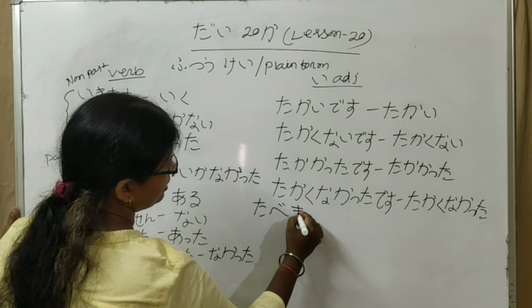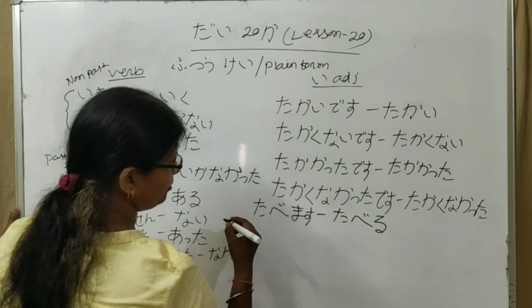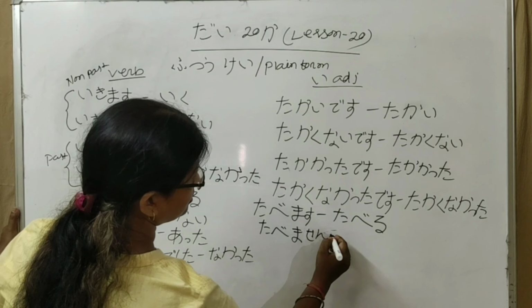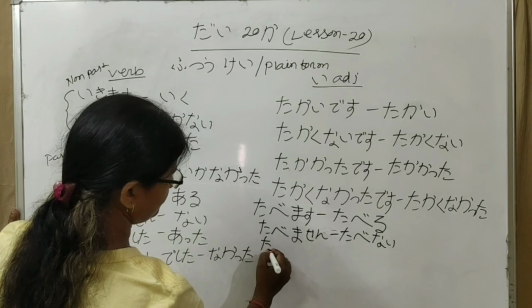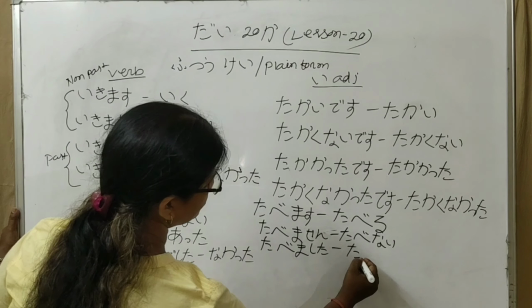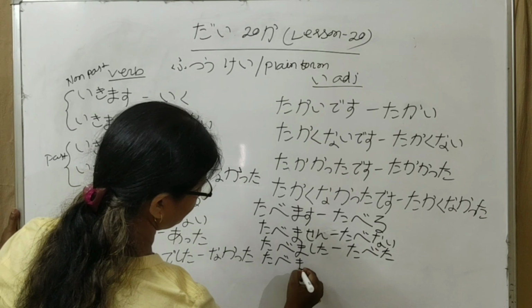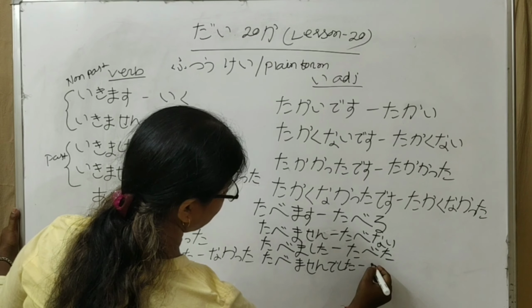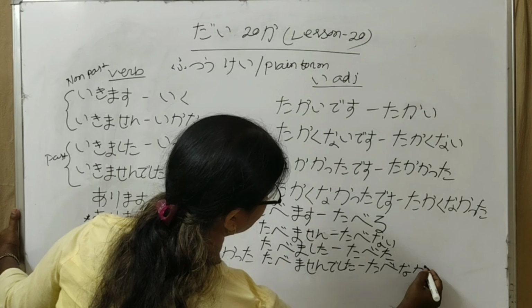Similarly, tabemasu changes to taberu. Tabemasen changes to tabenai. Tabemashita changes to tabeta. Tabemasen deshita changes to tabenakatta.